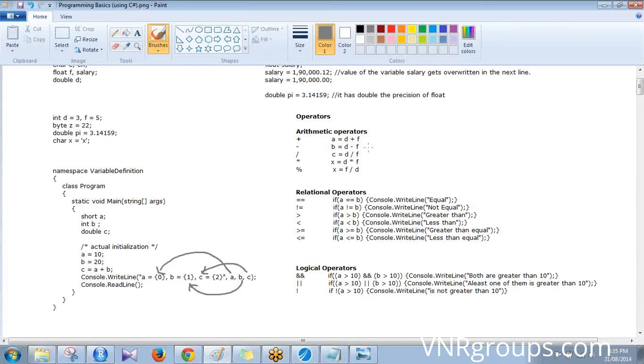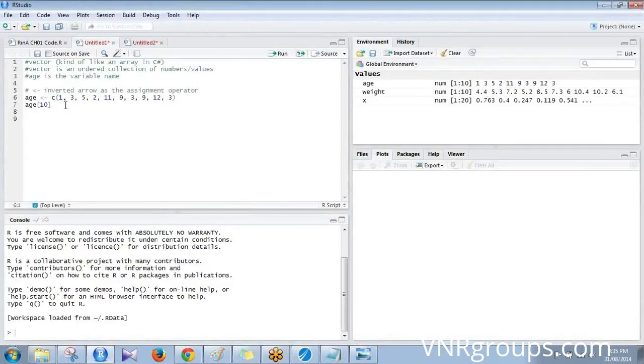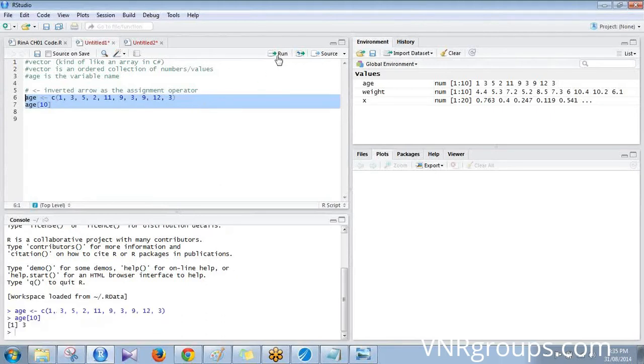In C# programming, this Console.WriteLine is something like we are declaring and ReadLine is executing, right? See, I am running this code in R. And see, when I say age, it gets printed there.